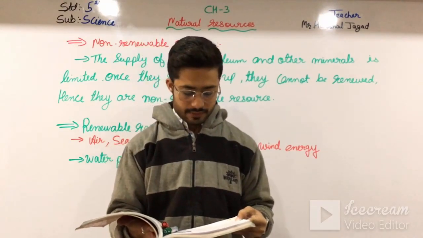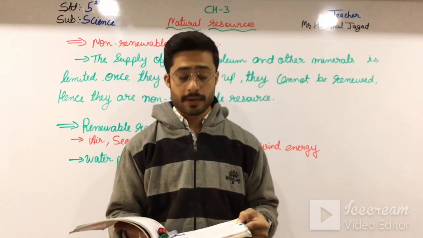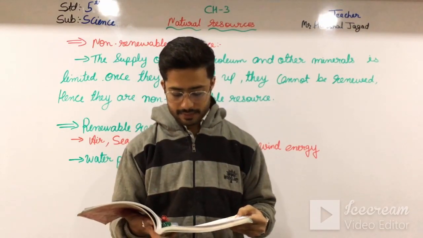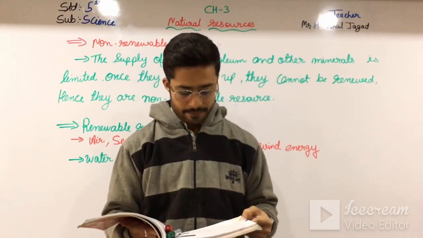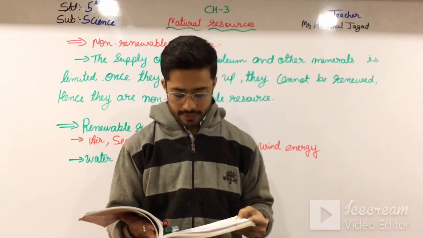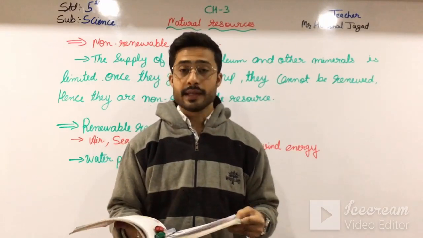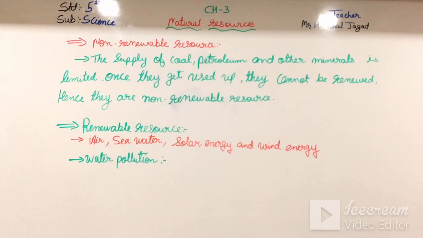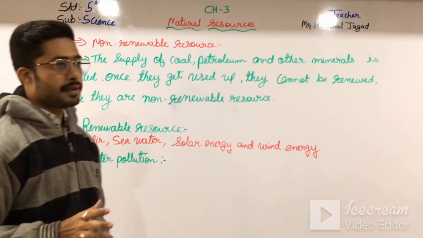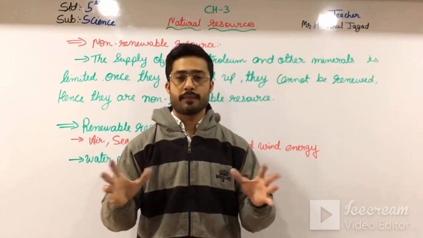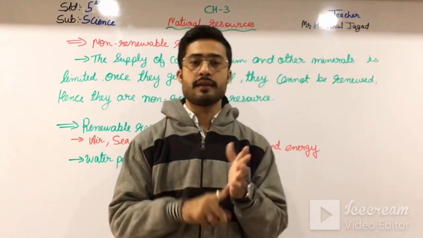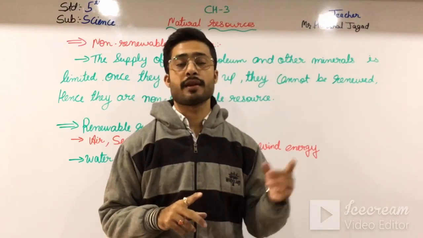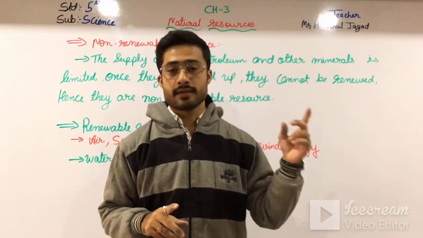97% of the water resource on the earth is salt water. Of the remaining 3%, 2% is locked into the polar ice. We have to conserve the remaining 1% which we can use. If I say there is 100% of water, then from 100%, 97% is the salt water which is present in the sea.